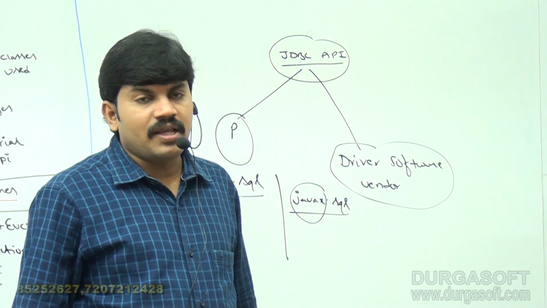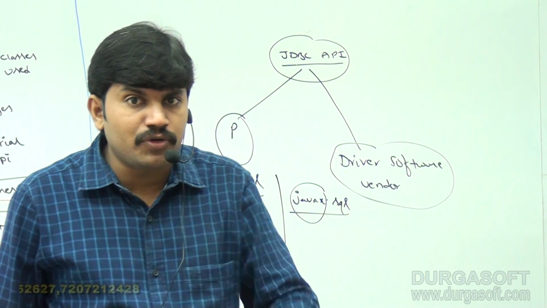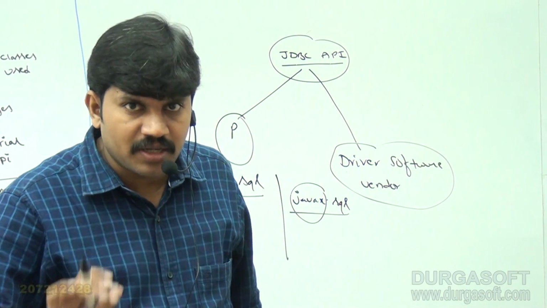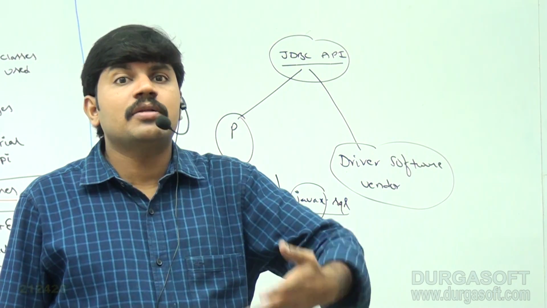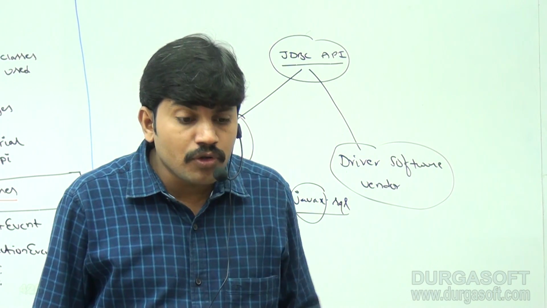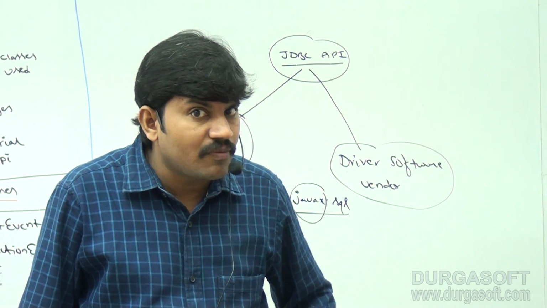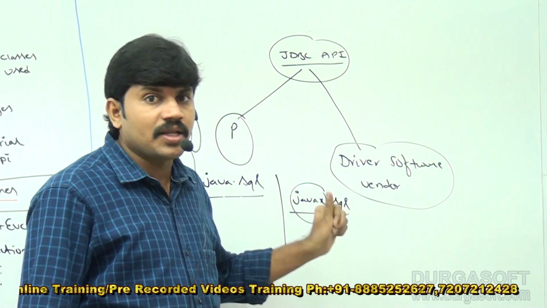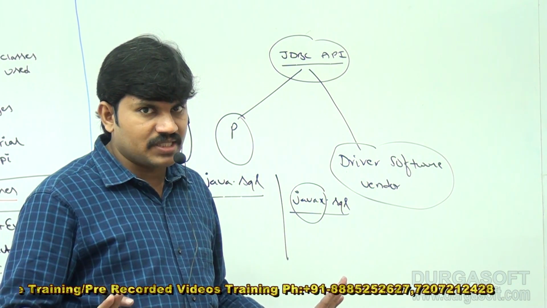For example, if I want to implement the connection pooling concept, which I will explain in detail separately, or if I want to use RowSet instead of ResultSet, then we should go for the javax.sql package.